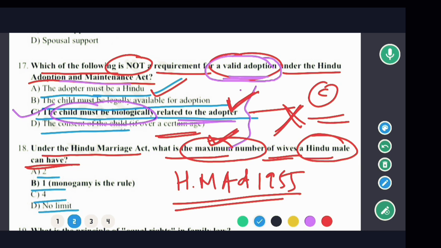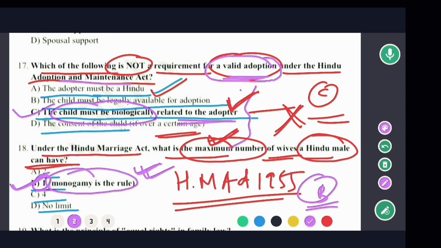So in this case, the correct option would be, as you all know, option B. That means 1. That means a Hindu husband under the Hindu Marriage Act 1955 cannot have more than one wife. Okay, so in this case, option B would be the correct answer. That means monogamy is the rule. That means only one husband or wife. So in this case, क्या होगा? Option B would be the correct answer.